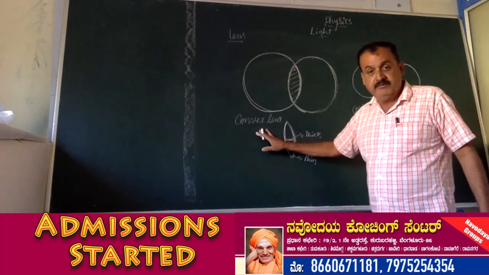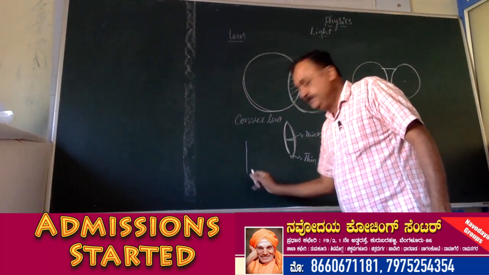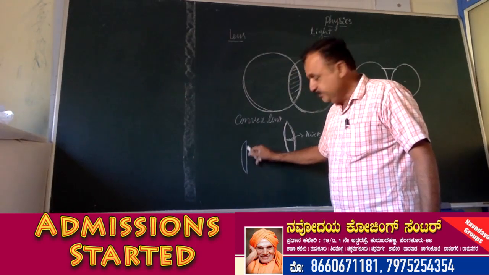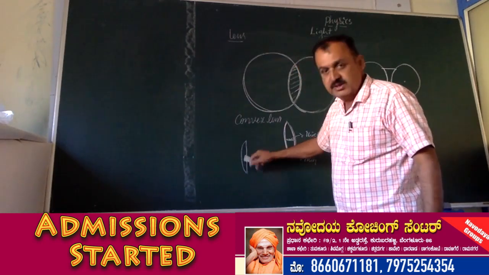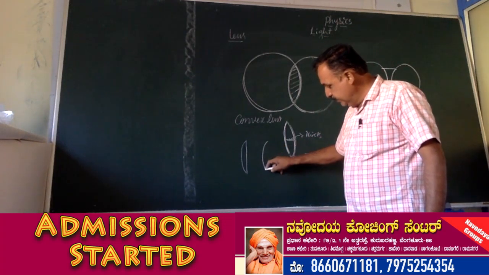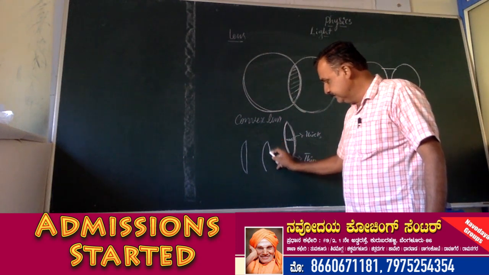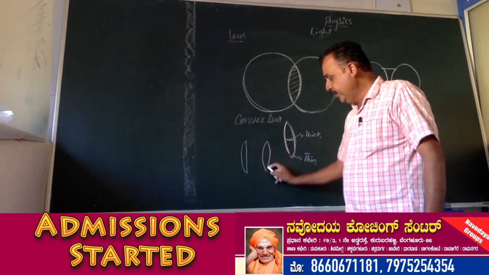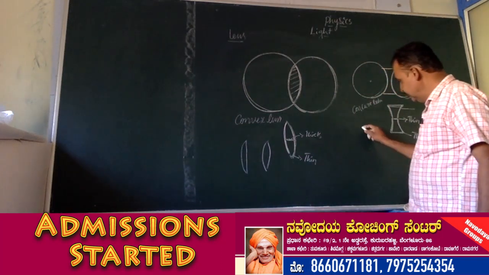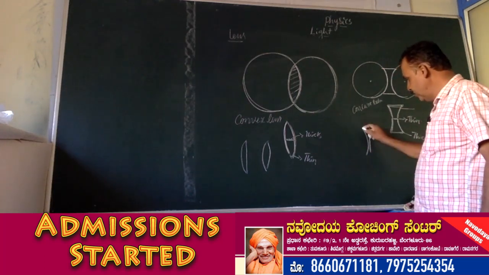Again in this convex lens there are different types. One face is the plane and another one is the convex. It is known as plano-convex lens. One is the concave part and another one is the convex part. This is known as concave-convex lens. Here one is the concave part and another one is the plane. This is plano-concave lens.